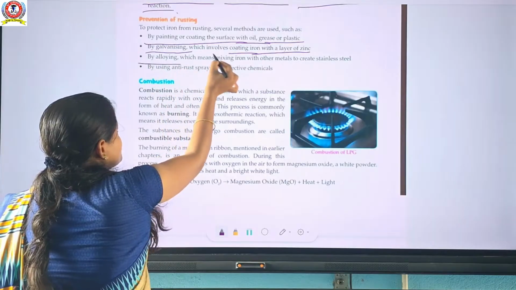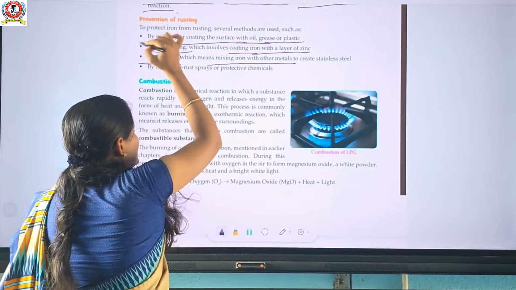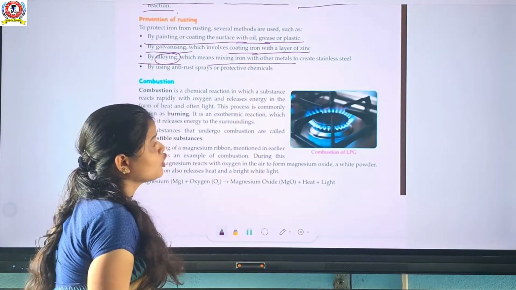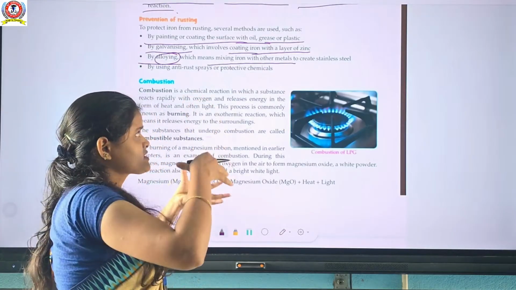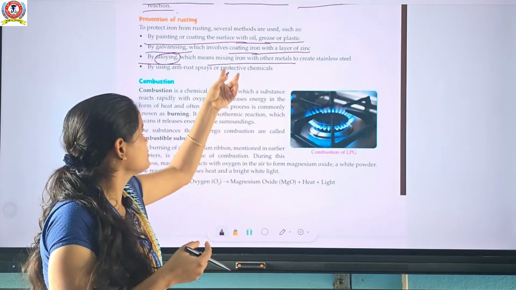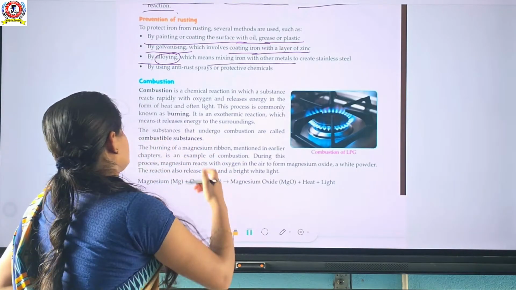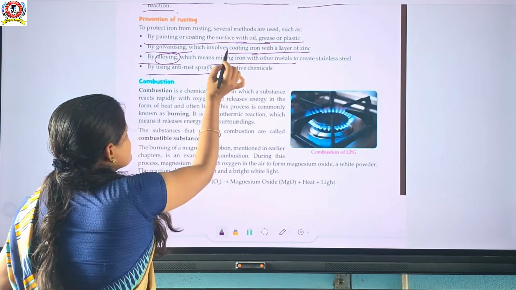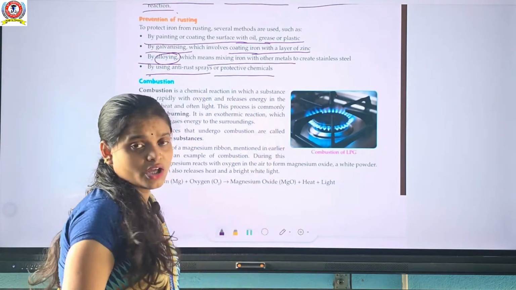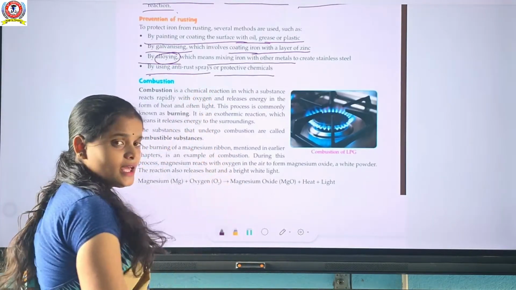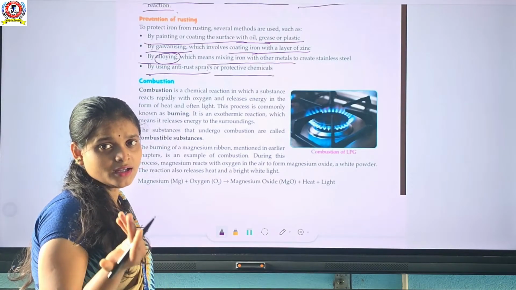Third, by alloying, which means mixing iron with other metals. Remember, what is alloying? Alloying means mixing iron with other metals to create stainless steel. Along with metal, you can also add some other substances, some other metals, with iron. Okay, that can prevent rusting. By using anti-rust spray and protective chemicals, we can use the anti-rust spray or otherwise the protective chemicals which are used to prevent rust.